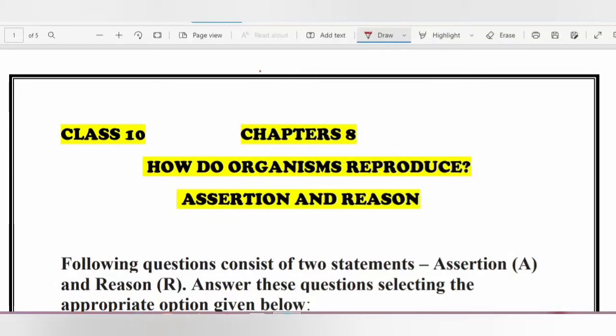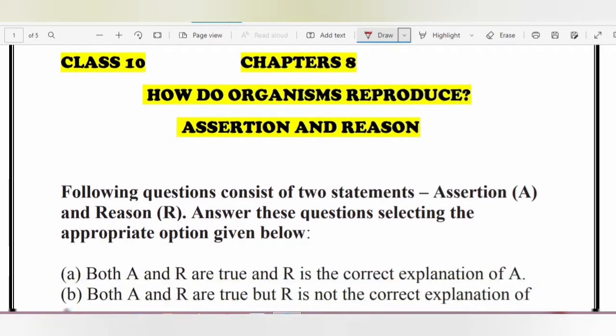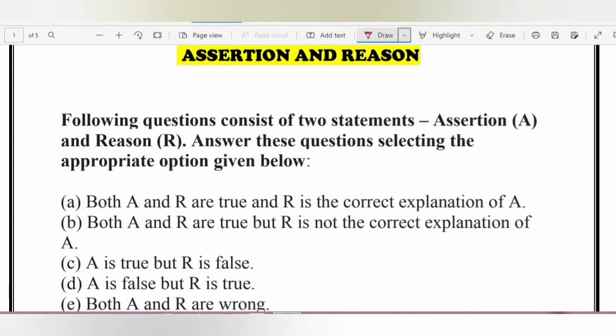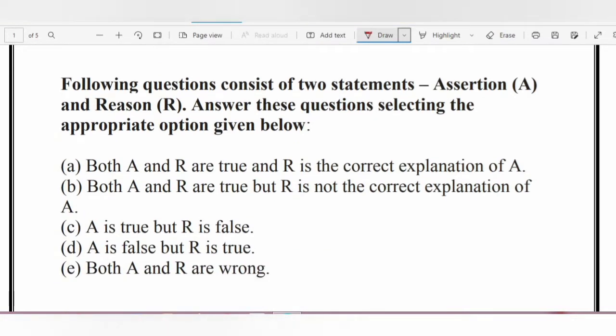Hello all. Today we are going to see Chapter 8, How Do Organisms Reproduce? Assertion and Reason-Based Questions. Now you all might have seen that assertion and reason-based questions usually have 5 options. Usually only 4 options are given, but the 5th option is also there in some question papers.